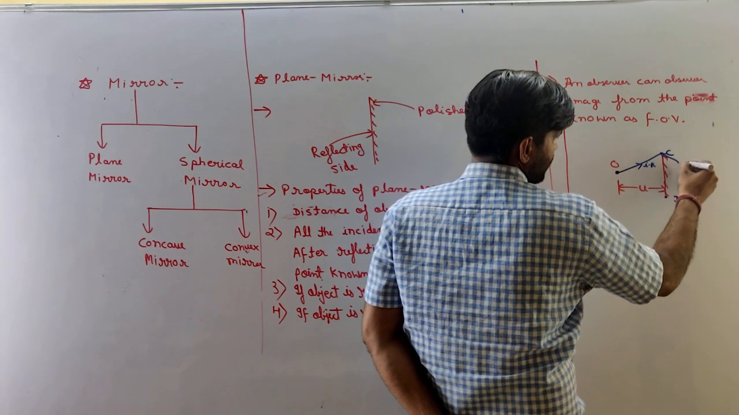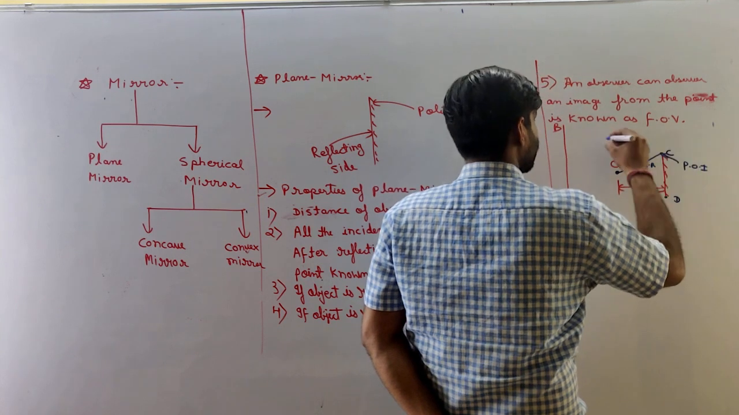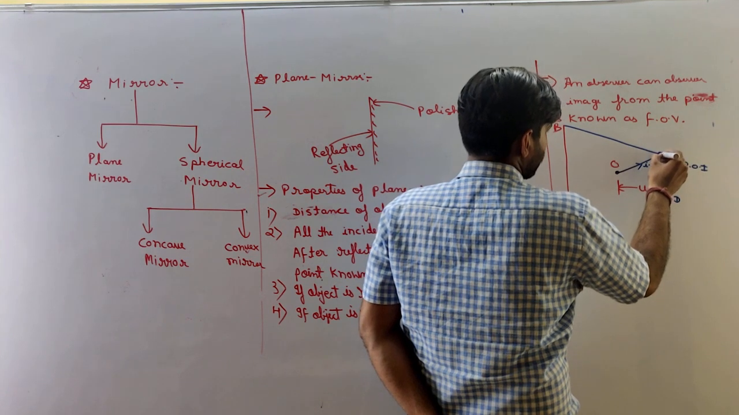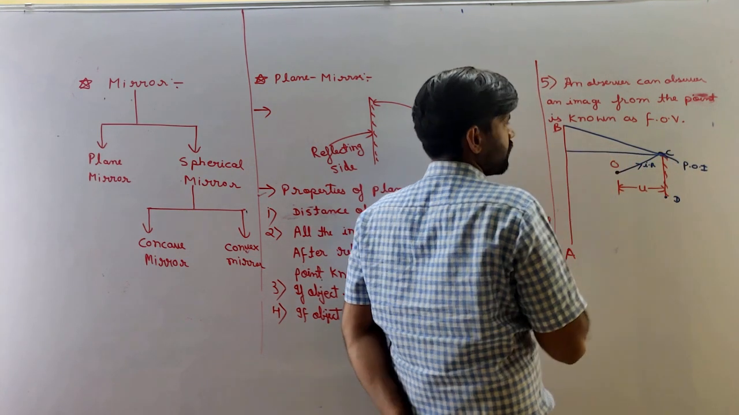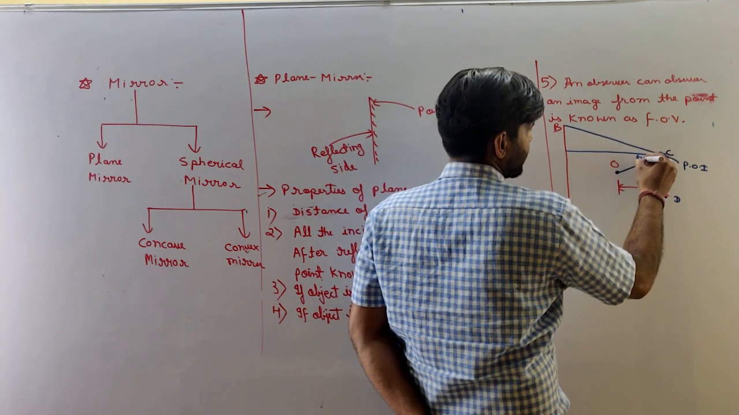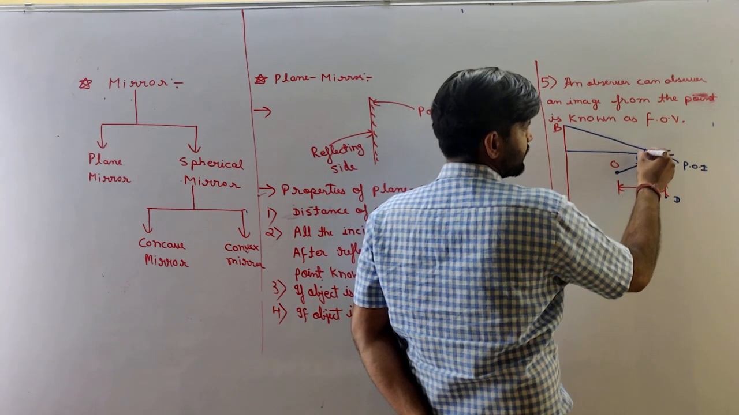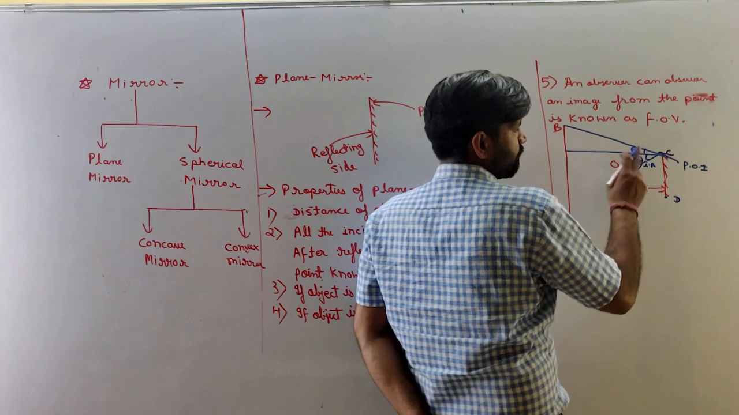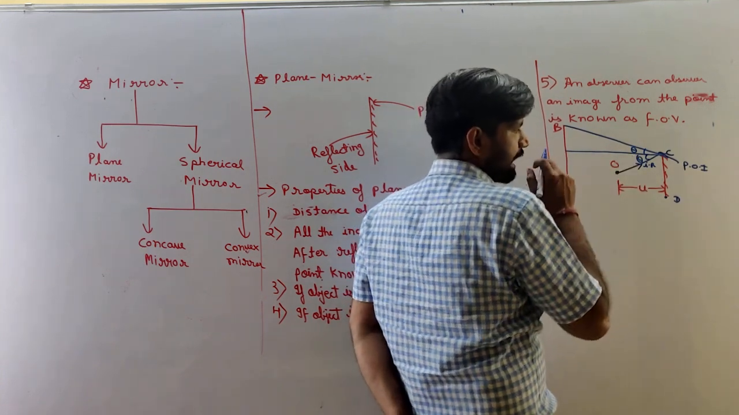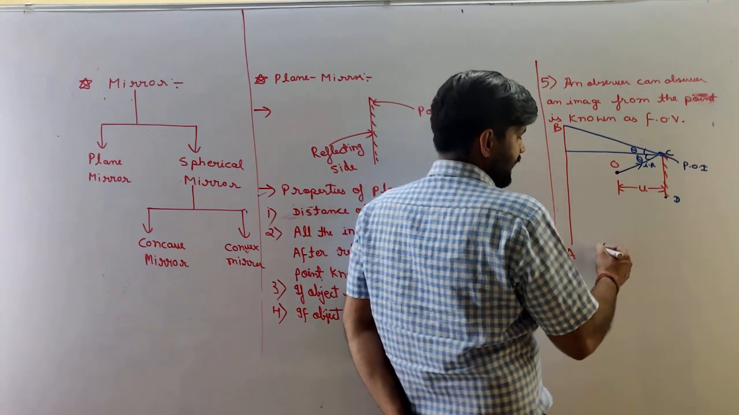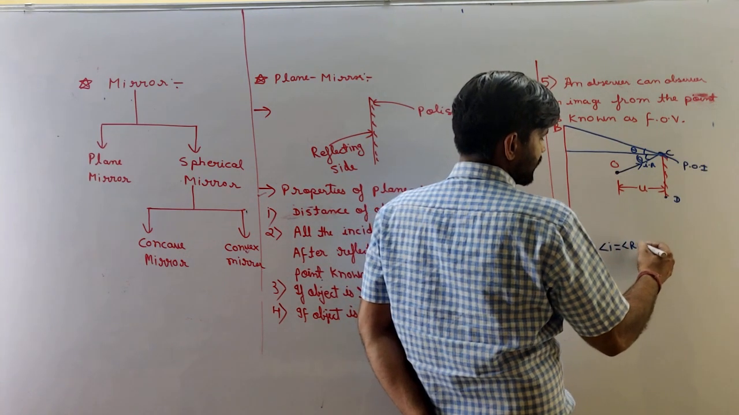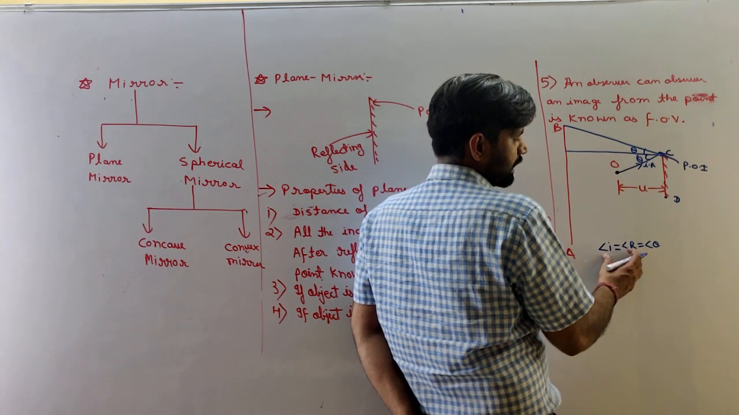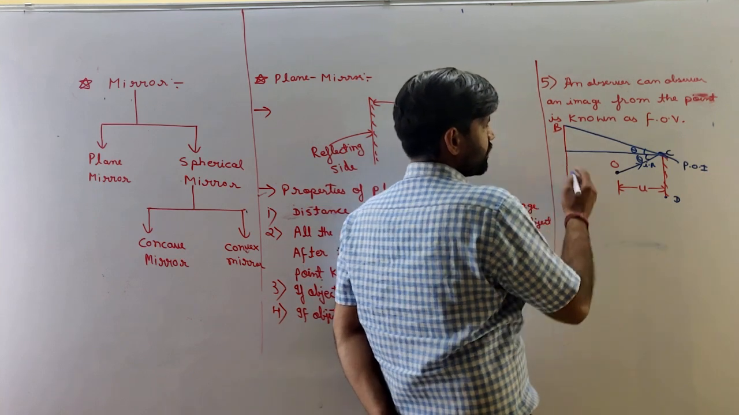This point is known as the point of incidence, and after reflection, from the point of incidence a normal is drawn. This angle is known as theta. If this angle is theta, then this angle is also theta, because from the law of reflection angle I is equal to angle R. Angle I is equal to angle R, and both these angles are equal to theta. Clear? So this is the normal.